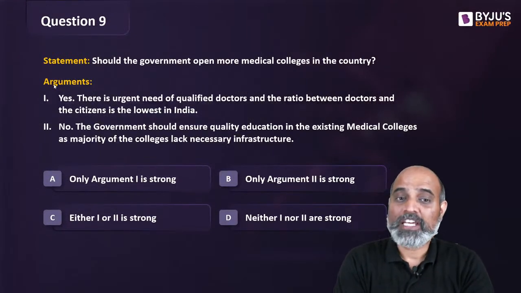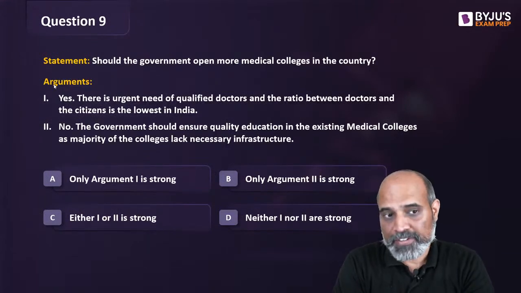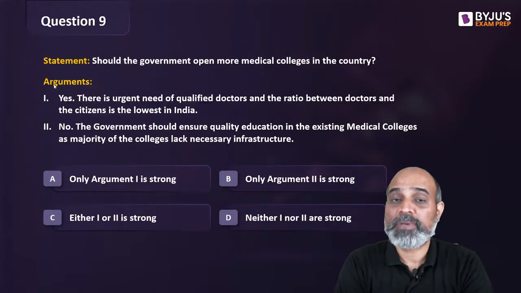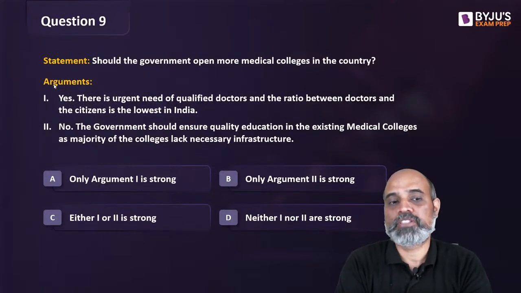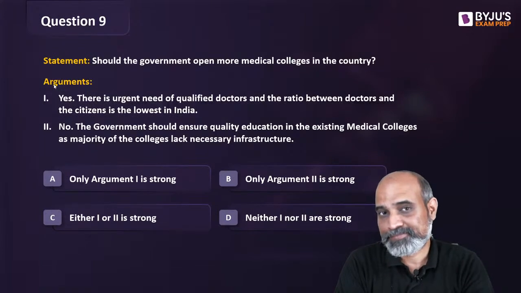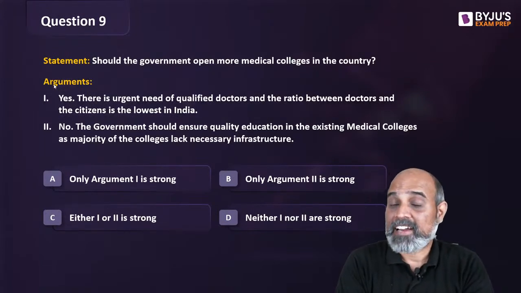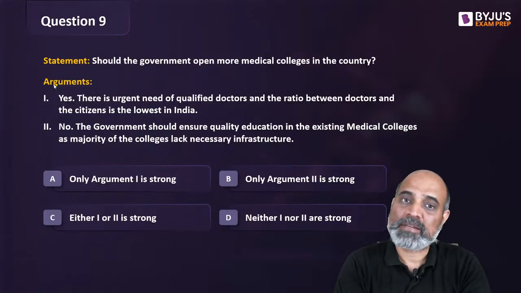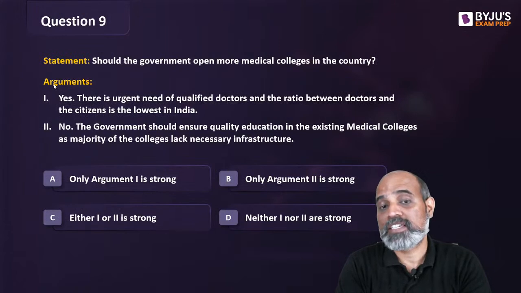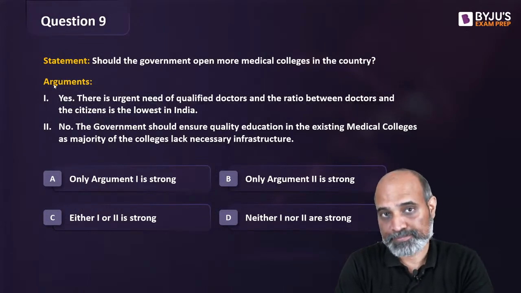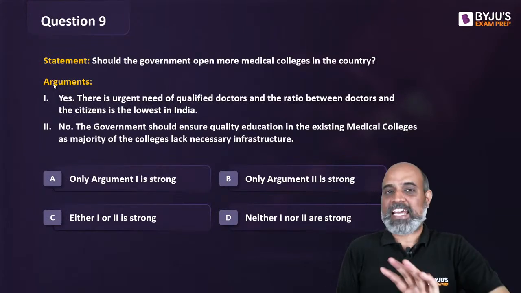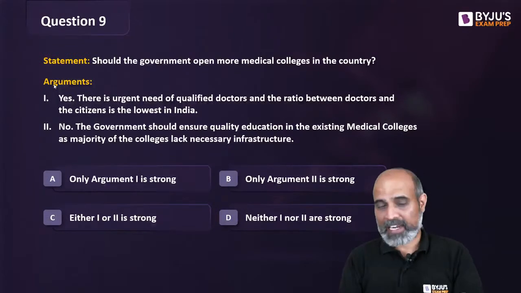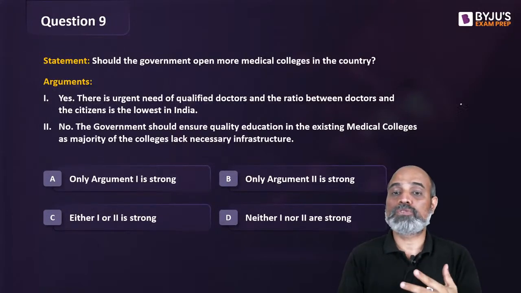Statement is, should the government open more medical colleges in the country? Two arguments. The first argument says, yes. There is urgent need of qualified doctors and the ratio between doctors and the citizens is the lowest in India. ठीक है? Second argument says, no. The government should ensure quality education in the existing medical colleges as majority of the colleges lack necessary infrastructure. ठीक है?